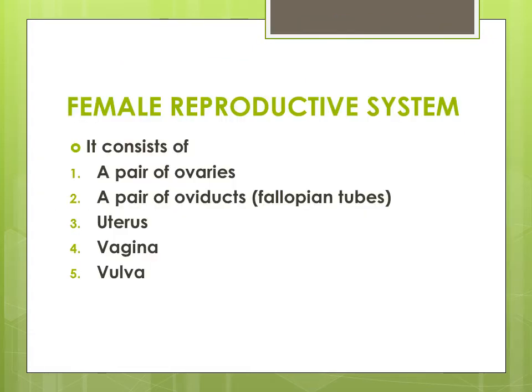Now we come to the female reproductive system. The female reproductive system consists of a pair of ovaries, a pair of oviducts, which are also called fallopian tubes, uterus, vagina and vulva.